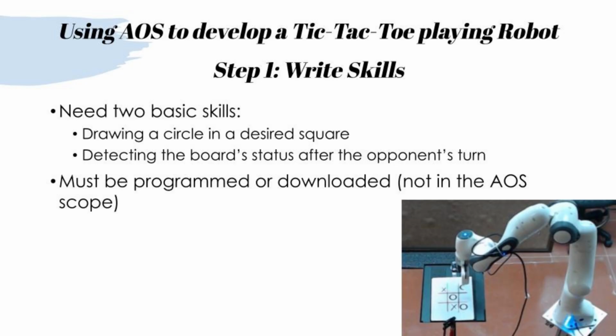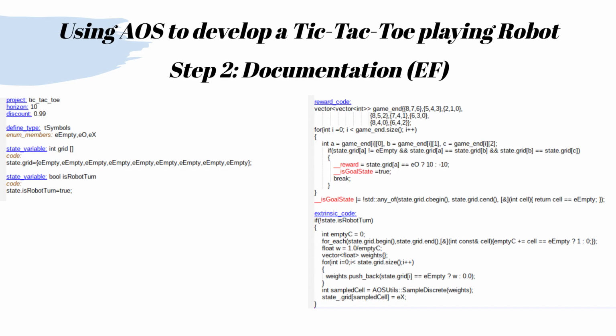So how do we use the AOS to develop autonomous robots? We will overview a simple, fully observable deterministic example of a robot playing tic-tac-toe versus a human. To implement this example, we need the robot to be able to draw a circle in each of the cells and detect the new state after the human's turn. Implementing robot skills is out of the system's scope, so we assume the skills were implemented. The next step is documentation.